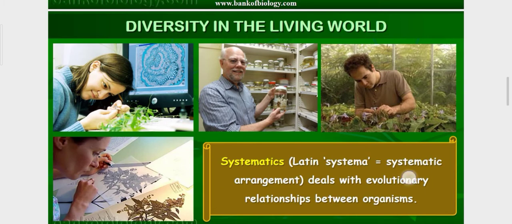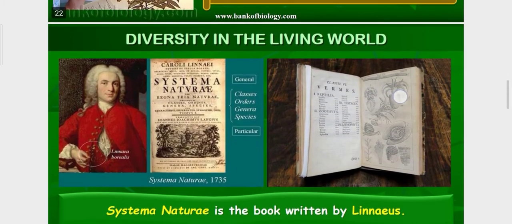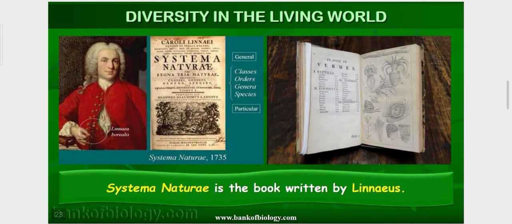Okay. Now, diversity in the living world. Systema Naturae is the book written by Linnaeus. Carolus Linnaeus is a scientist who gave the 5 kingdom classification, who has done so much in the field of biology, and he gave a book called Systema Naturae, written by Carolus Linnaeus. He is a famous scientist. He gave the book Systema Naturae in the year 1735.